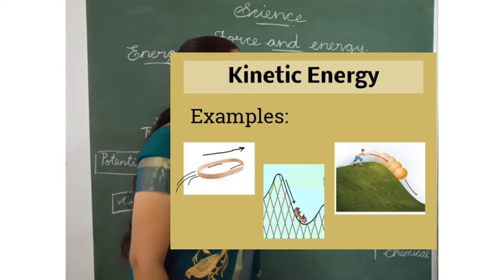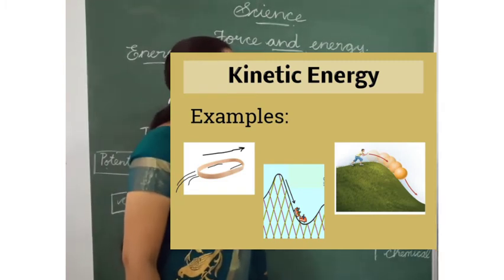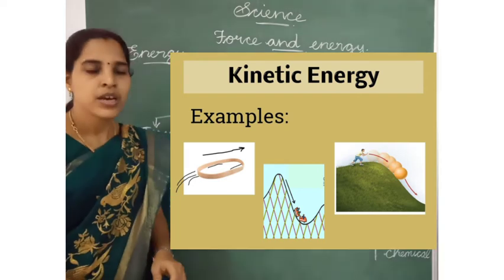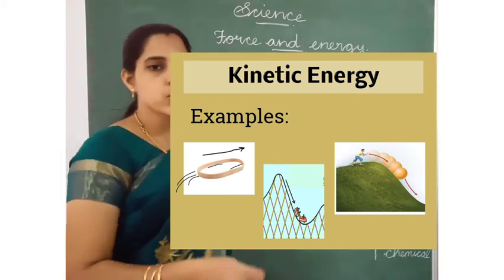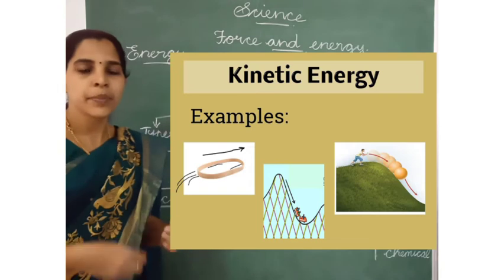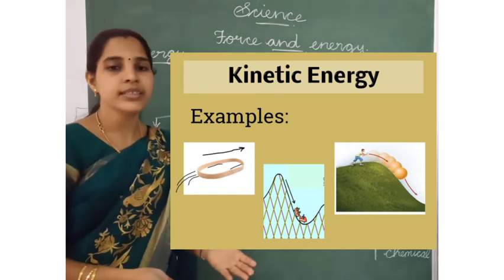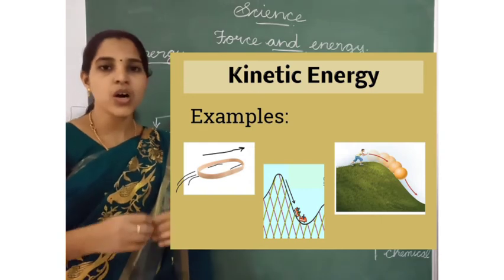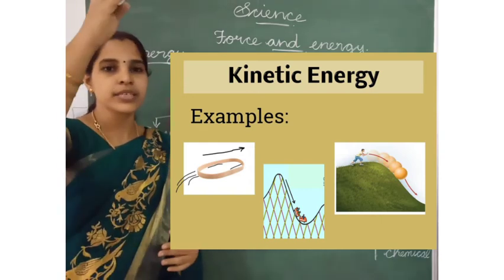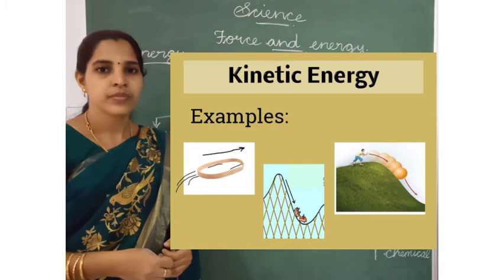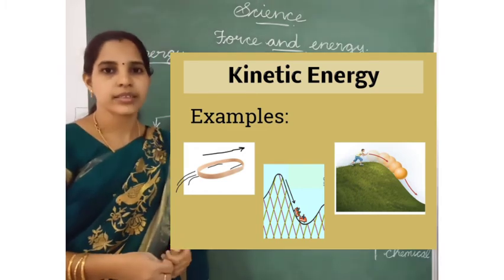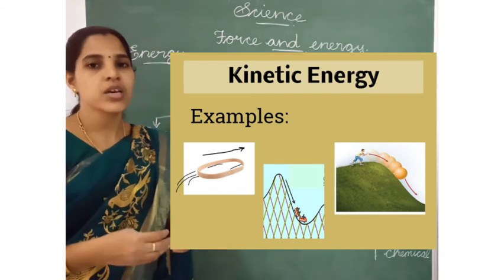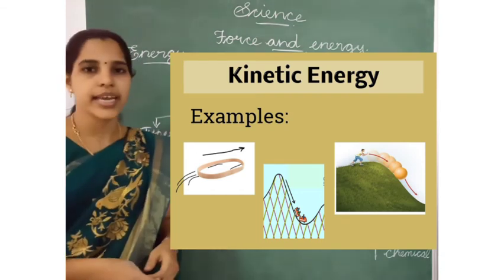After that, the ball is moving. When the ball is moving, it has energy. That is kinetic energy. We are starting to run. So we are moving. That is kinetic energy. The vehicle is moving. A car is moving. Aeroplane is moving. Flowing water. So objects are moving. These are the examples of kinetic energy.